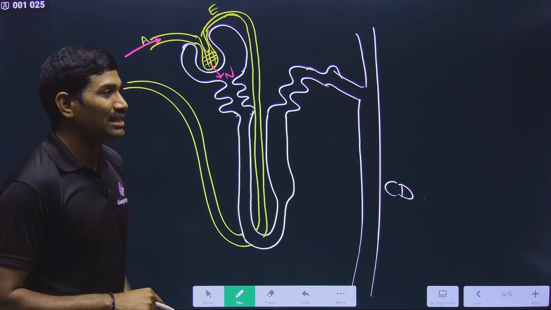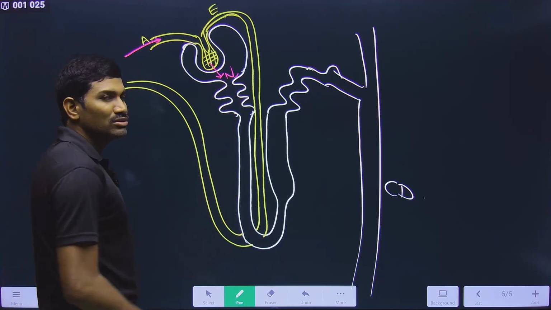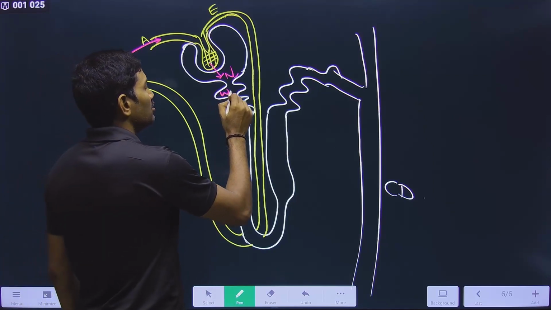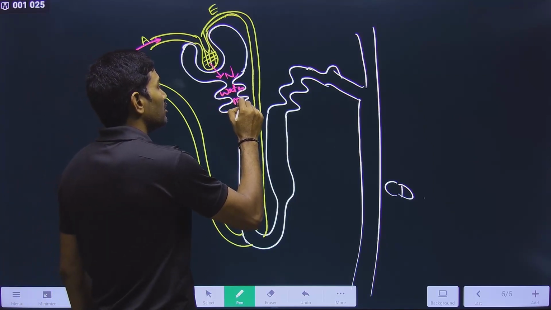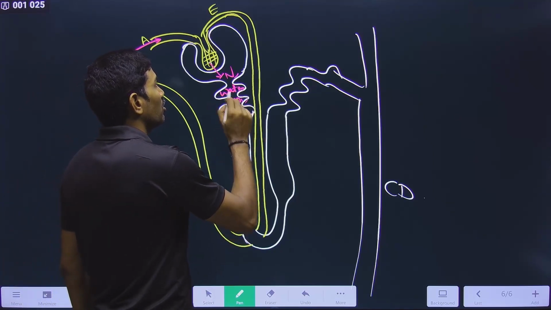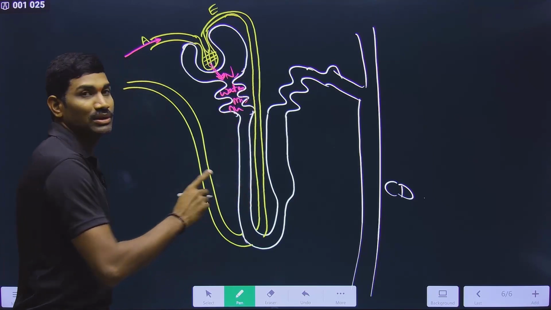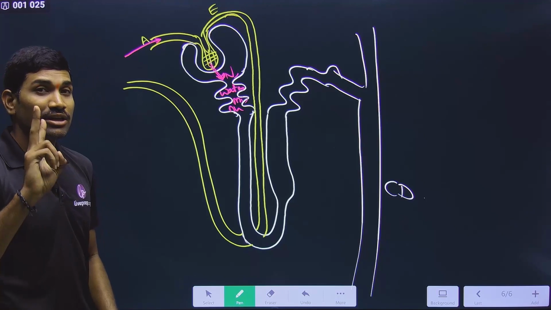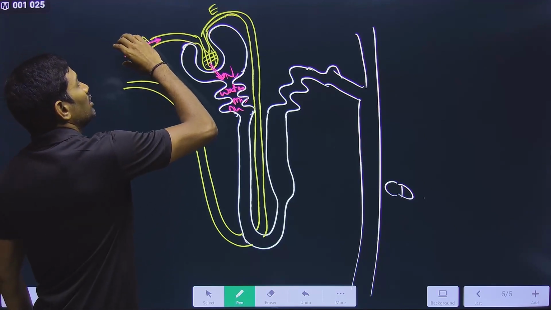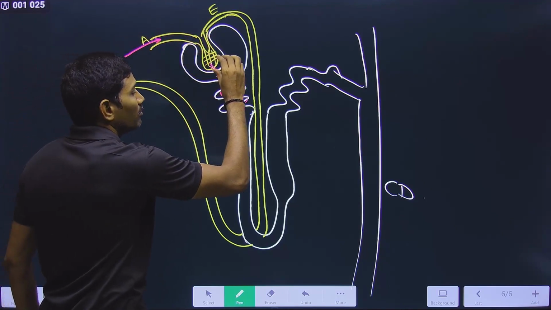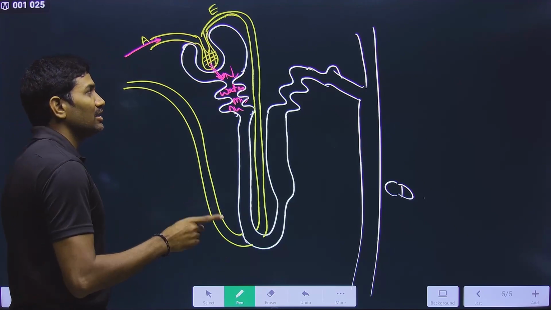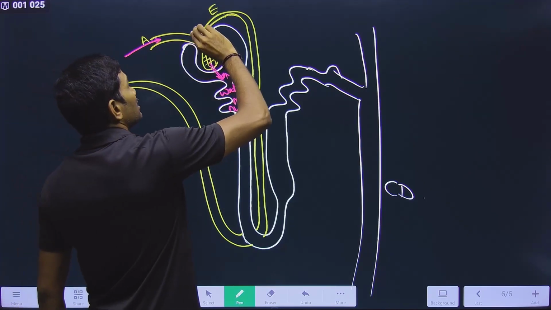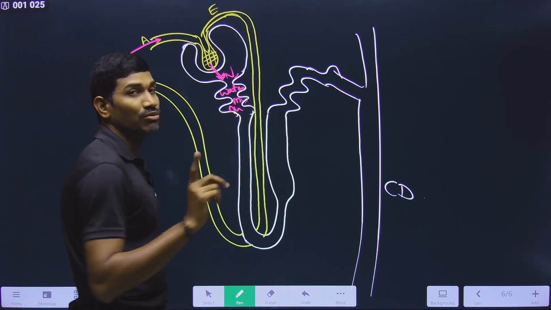But what is actually happening is that it is not just the nitrogenous waste. Water is also going, minerals are also going, and nutrients are also going into this particular tube. Yes or no? So here you can observe two things. What are the two things? The volume of blood that is entering the glomerulus is not the same as the volume of blood that is going out.